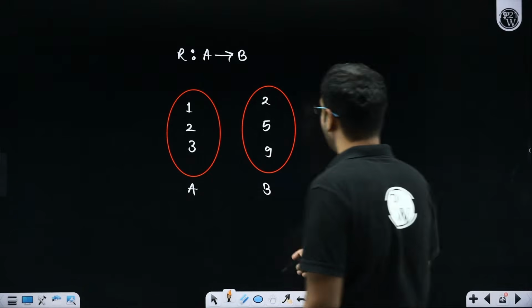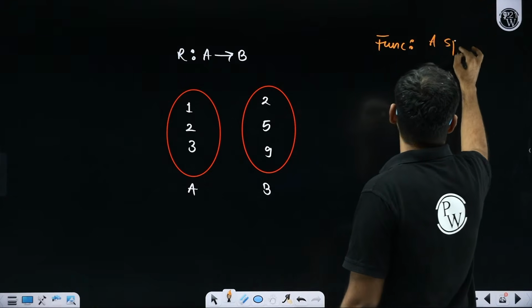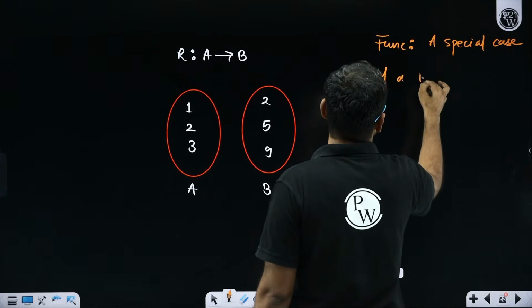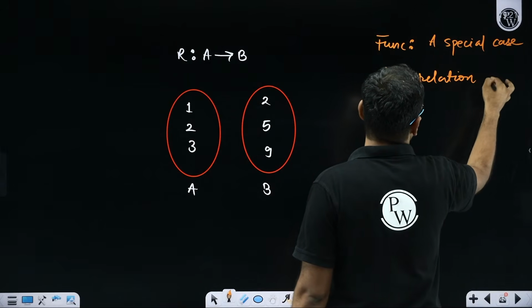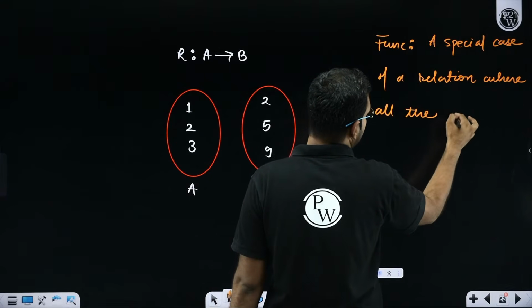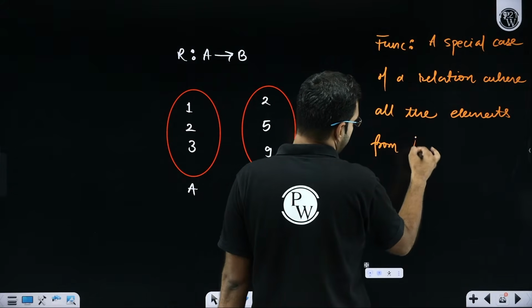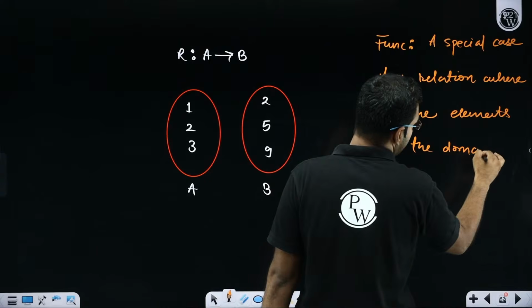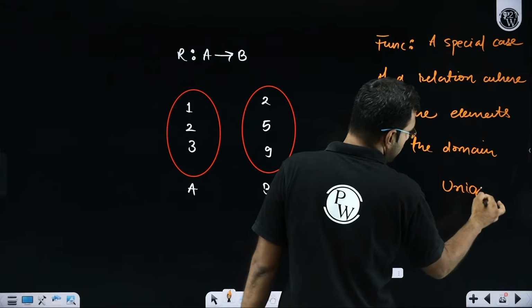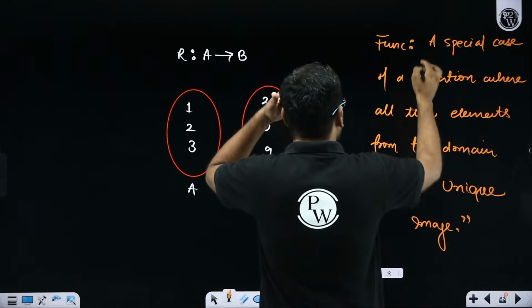A function means a special case of a relation where all the elements from the domain have a unique image. Sir, what did you just say?